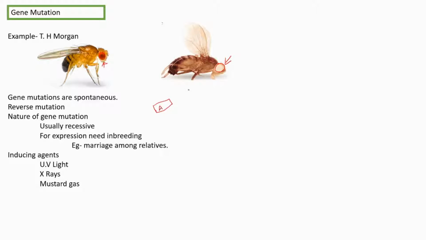Suppose it is like this, and it is mutated to form A. Then again it is mutated to become the original form itself. This type of mutation is called a reverse mutation, because once it is mutated and then it is mutated back to its original form. That is reverse mutation.